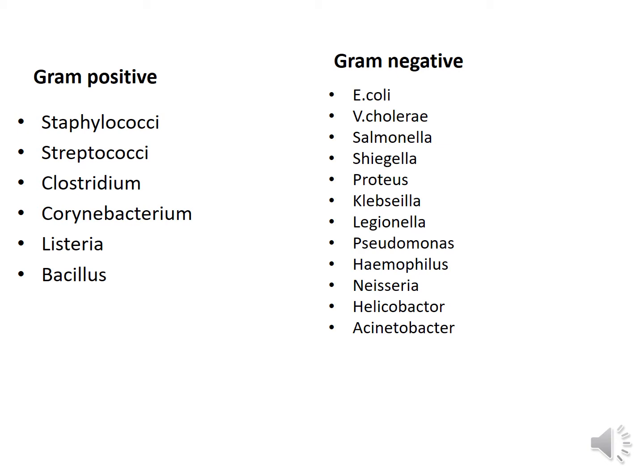Apart from this, it is also important to know about the common causative organisms for various infections. Upper respiratory tract infections are commonly caused by gram-positive bacteria like Streptococcus pneumoniae. Gastrointestinal infections are commonly caused by gram-negative aerobes like E. coli, Salmonella, Shigella, etc. Skin infections are commonly caused by gram-positive bacteria like Staphylococci. For oral infection and genital infection, usually we have to give an anaerobic coverage because anaerobic bacteria are commonly the causative agent for these sites.